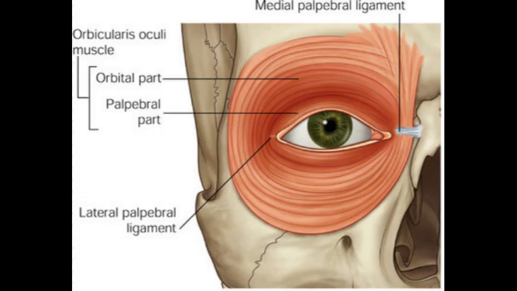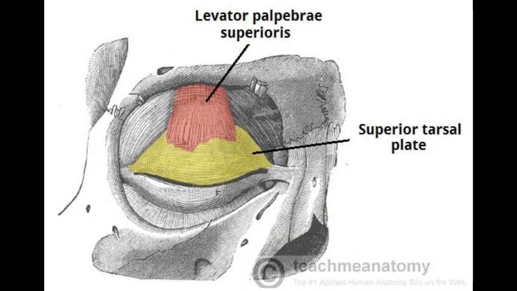is actually supported by the levator palpebrae superioris. That helps to elevate the upper eyelid and it is innervated by the oculomotor nerve. So, while the orbicularis oculi is innervated by the facial nerve and helps to open and close the upper and the lower eyelids, the levator palpebrae superioris aids in lifting or opening the upper eyelid and is innervated by a separate nerve, which is the oculomotor nerve.